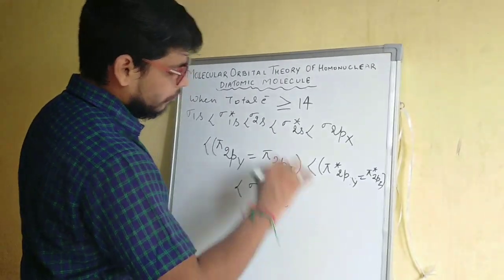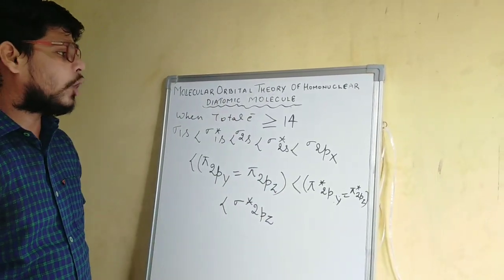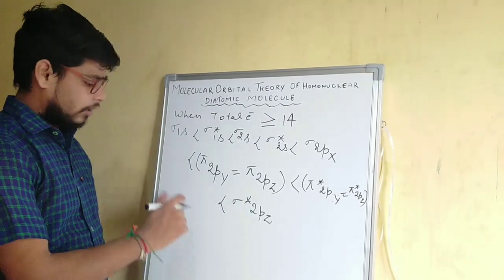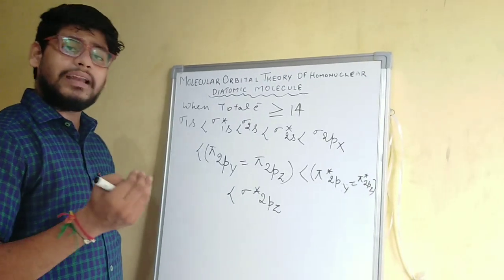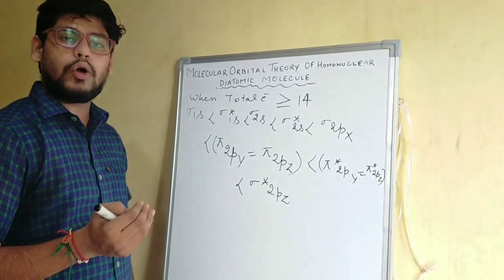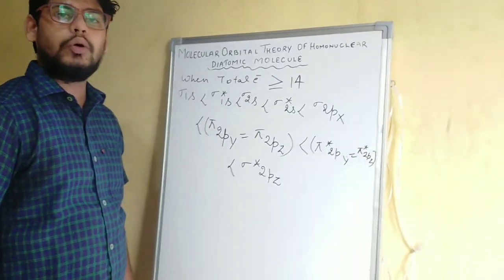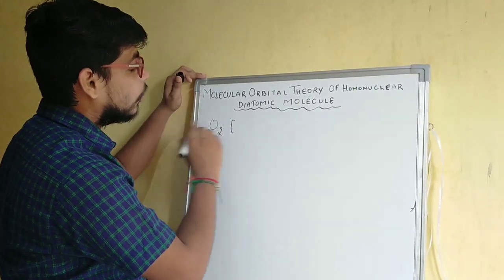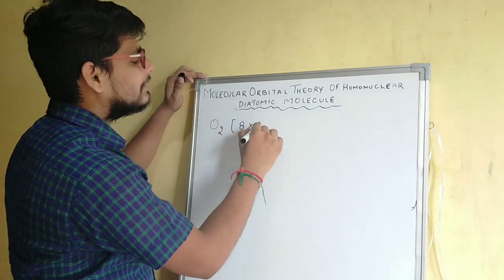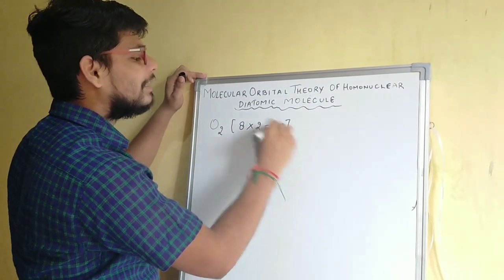Now again we will be observing some of the examples in this case. So let's take an example of O2 molecule, and we will be writing the molecular orbital configuration of O2 molecule. In O2 molecule, if we count the total number of electrons, then there will be a total of 16 electrons in this case.